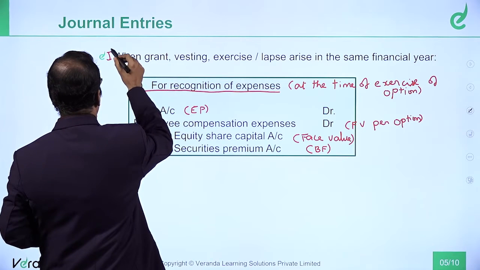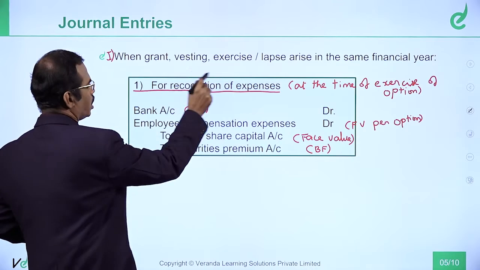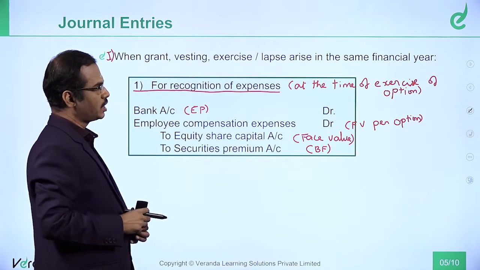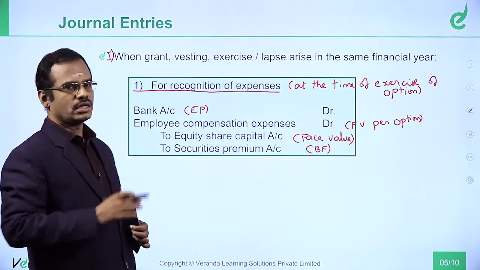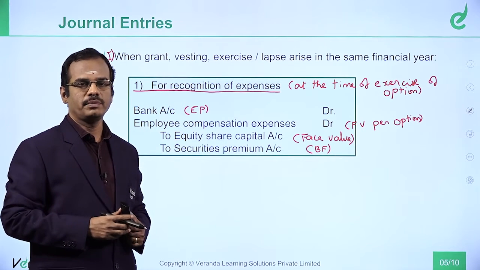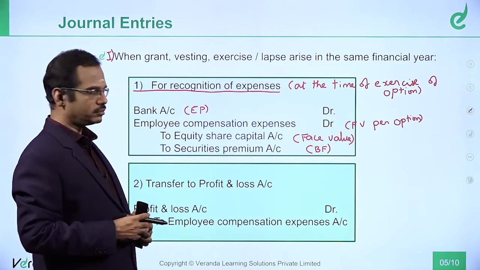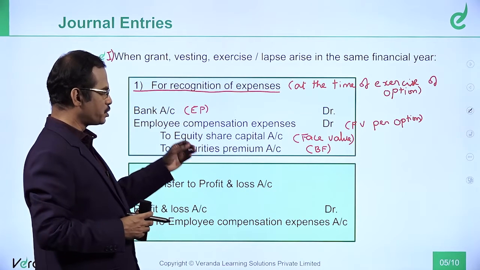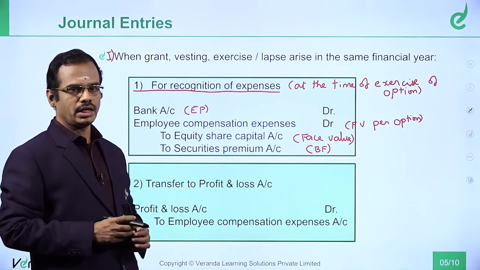When grant, vesting, exercise or lapse all arise in the same financial year, we pass this entry. Transfer to P&L, of course: just like any other expense, we have to take it to P&L.